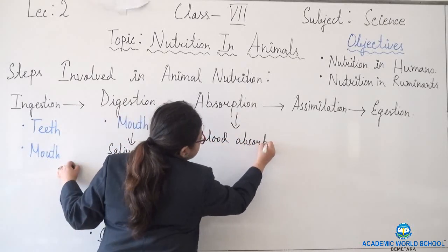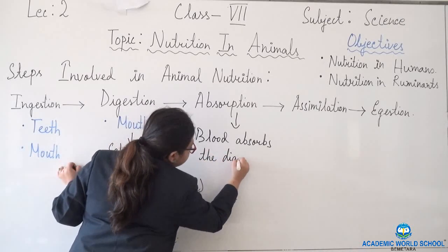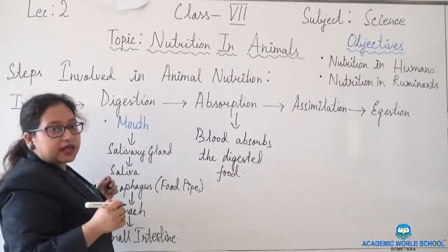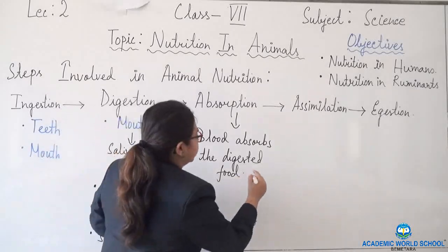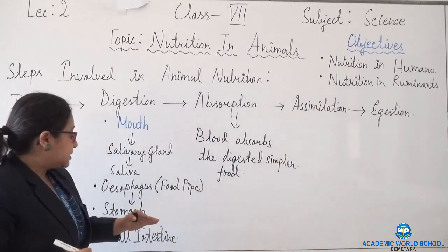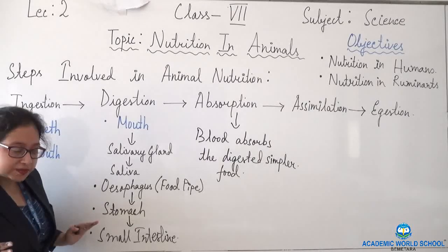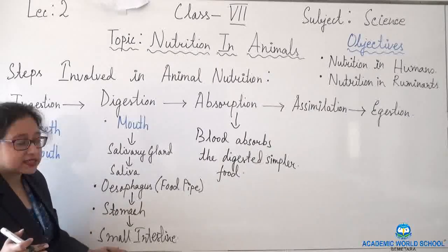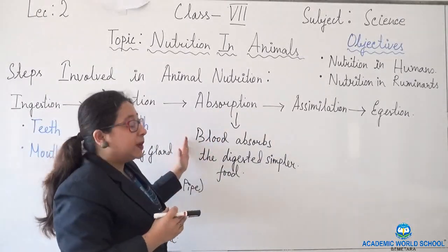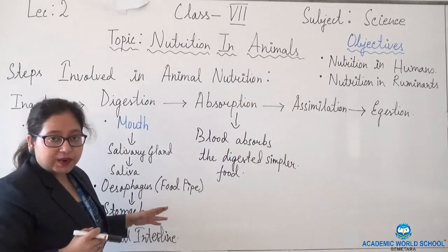absorbs the digested simpler food. In digestion, the food is completely broken down into smaller and simpler pieces, which ends up in the small intestine. Next comes the role of absorption. What happens in absorption? Blood absorbs the digested simpler food from this digested part.